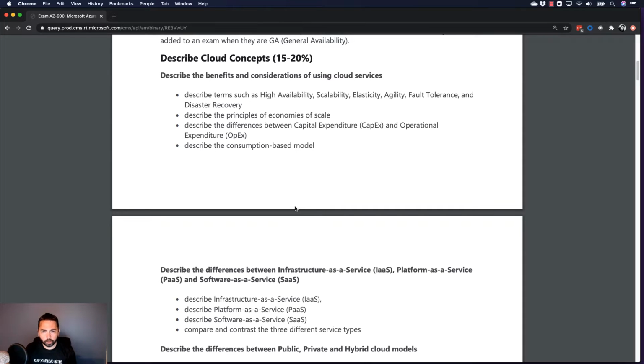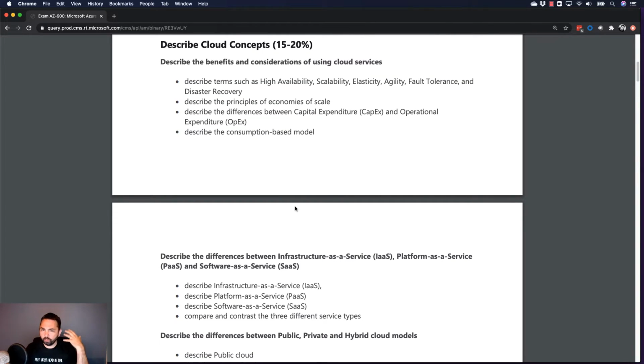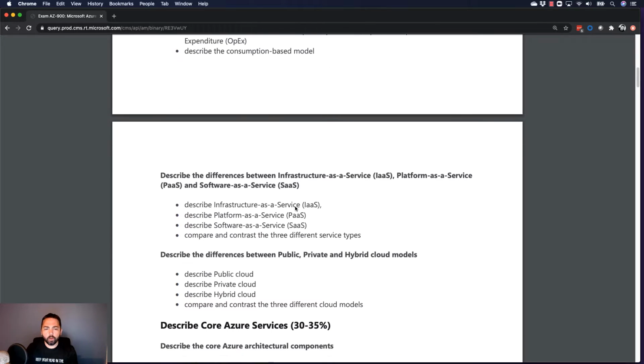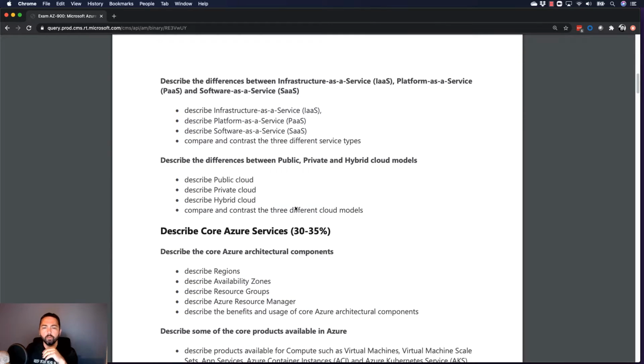So the first section here, the benefits and considerations of cloud services. This is if you're brand new to cloud, like, what is HA? What is high availability, scalability, elasticity, agility, fault tolerance, disaster recovery? We're going to talk through those in detail as we go through. Describe economies of scale, capital expenditure, operational expenditure, the consumption model. We'll get through it all today, like I said, but core concepts that are just about cloud. Then they go on to say, okay, describe the differences between infrastructure as a service, or also known as IaaS if you're new to the term, platform as a service.